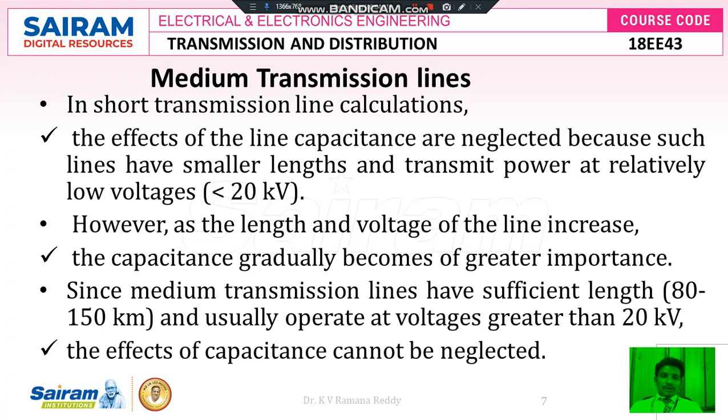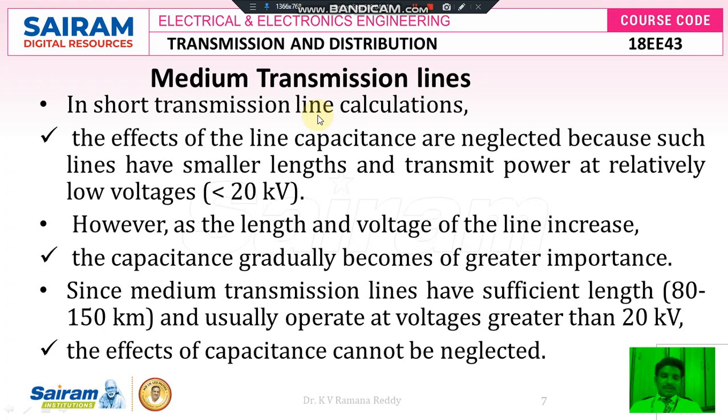Similarly, now we are going to discuss one more topic called medium transmission lines. As we know, short transmission lines are those transmission lines whose length is less than 80 kilometers and whose operating voltage is also less than 20 kilovolts.